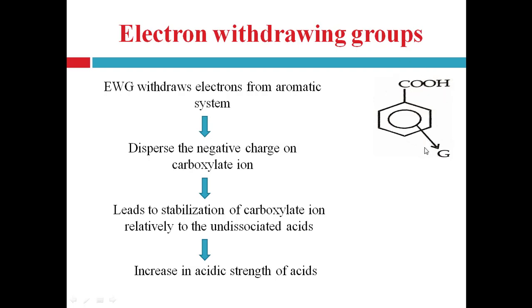So when an electron withdrawing group is present in the ring, it withdraws the electrons. That's why positivity on this oxygen atom increases, and that's why the OH bond becomes much weaker and releases the H plus ion readily. So in that sense also, acidity of the acid will increase.